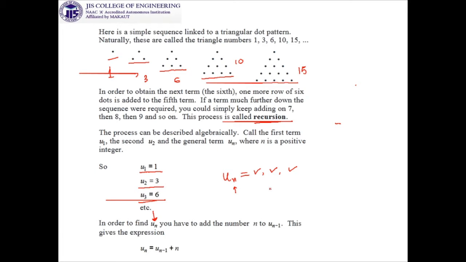Please follow this. If you think about u_2, it is u_1 plus how many numbers you have added? You have added 2. So it is u_1 plus 2. If you are talking about u_3, then it is u_2 plus 3. So if you are talking about u_n, it will obviously be u_(n-1) plus n. If you follow this pattern, you can find out this general structure of u_n.